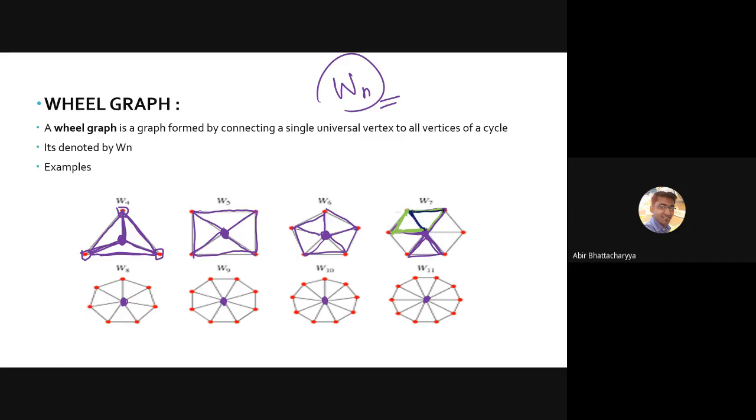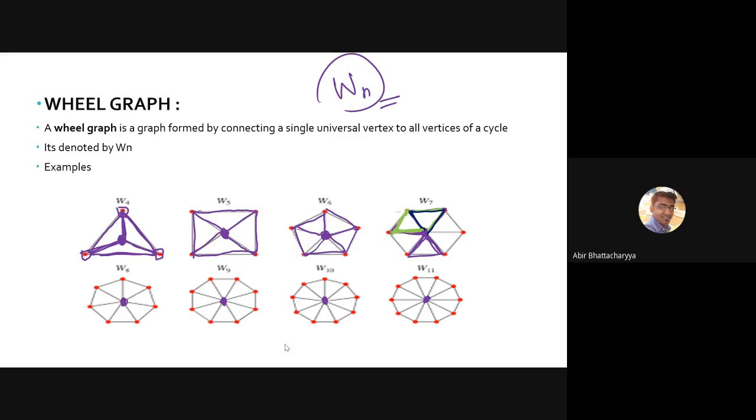So if I talk about the blue cycle and the green cycle, the blue cycle is a subset of the green cycle. So the blue cycle and the green cycle are not disjoint cycles. Disjoint cycles means they are not subsets of each other. Then we can say that they are disjoint to each other.